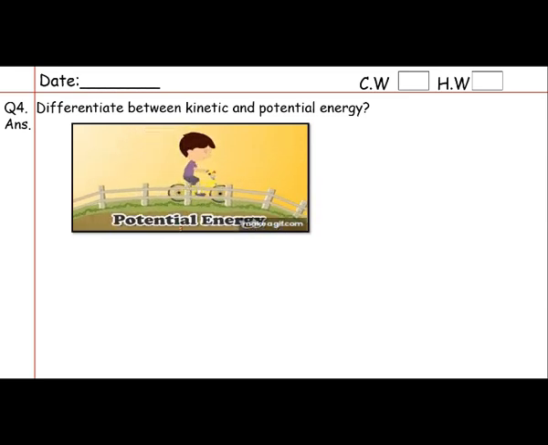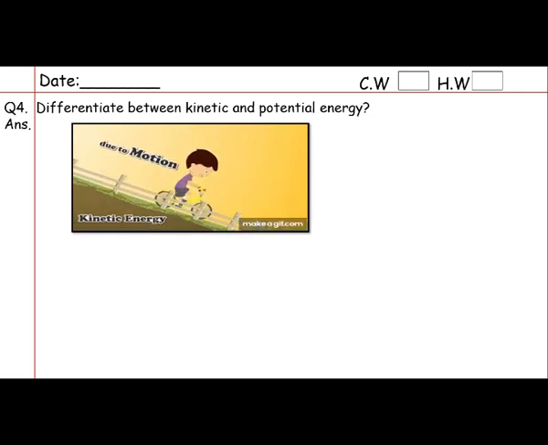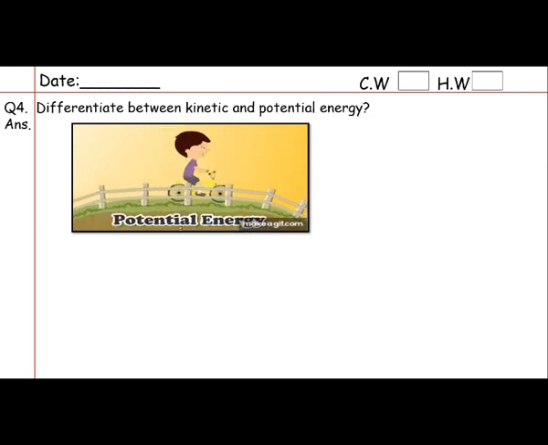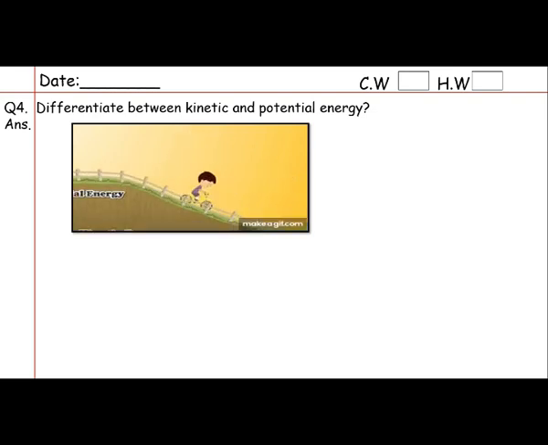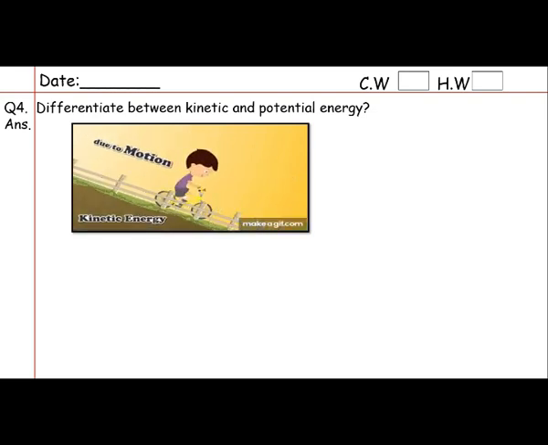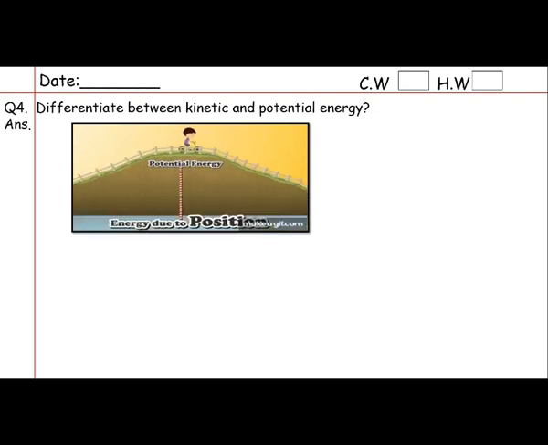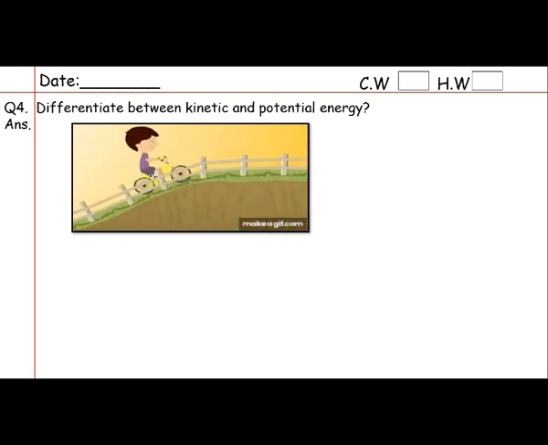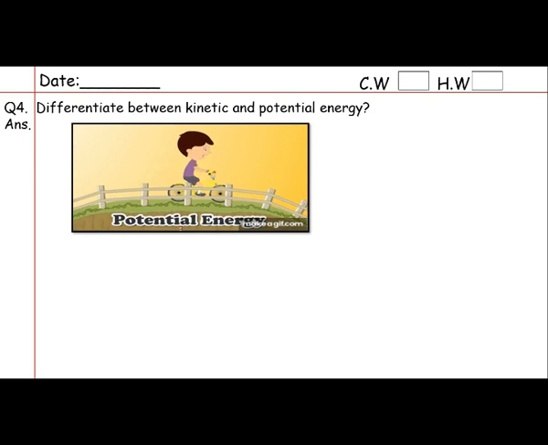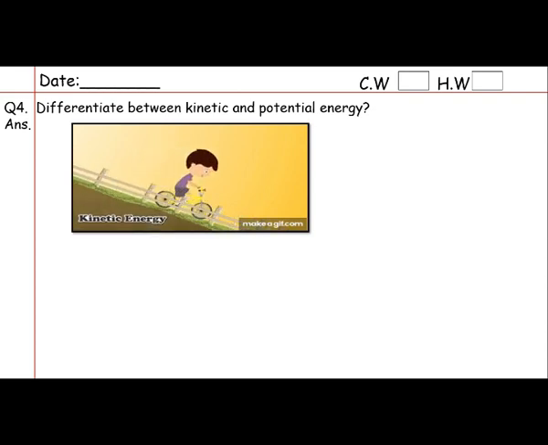What is the other difference between them? The other difference between them is potential energy also has gravitational energy. What is gravitational energy? Gravitational energy is stored in an object due to its height, while in kinetic energy it doesn't contain any gravitational energy. It has light energy from sun but doesn't concern with the gravitation of earth.